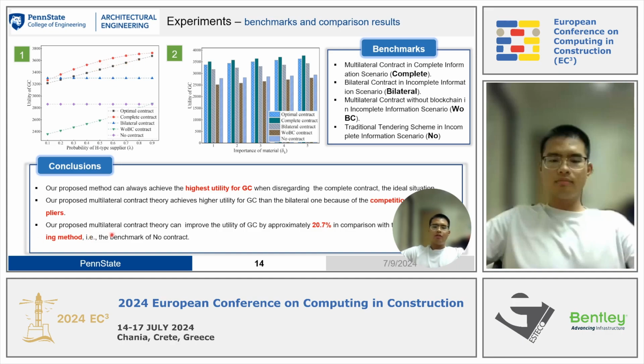And the final conclusion is that our proposed method can improve the utility of GC by approximately 20.7% in comparison with no contract. No contract is like this one, the first bar, without contract and also without blockchain.